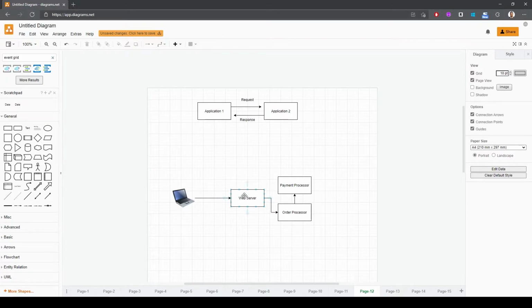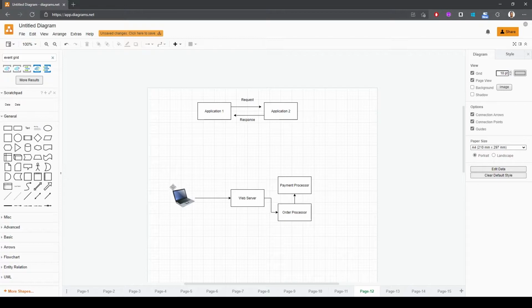Now, you might ask, okay, so what is the problem with this architecture using synchronous communication? The first problem is that the request is as fast as the slowest request. So let's say the user just wants to simply retrieve the list of his orders, so the historical orders.